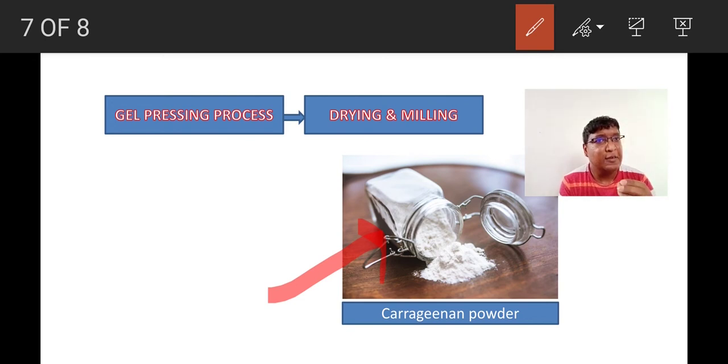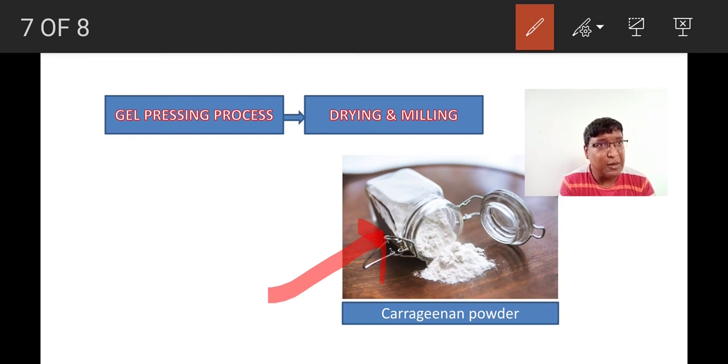And there are three principal types of carrageenan available. One is kappa, second is lambda, and the third one is iota. And based upon the purity, there are two types of carrageenan available. One is semi-refined carrageenan and the second one is refined carrageenan.